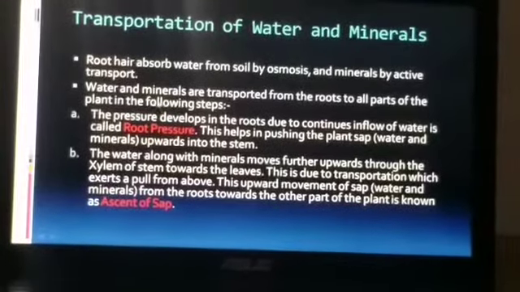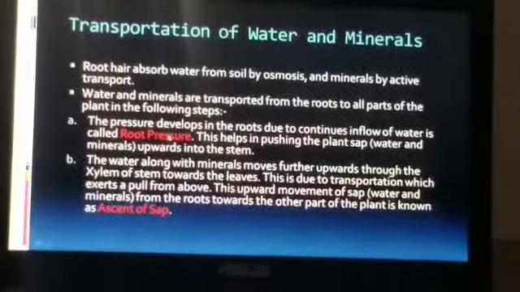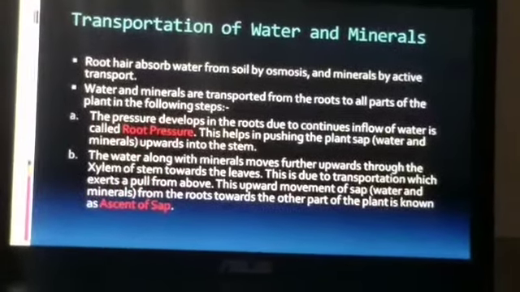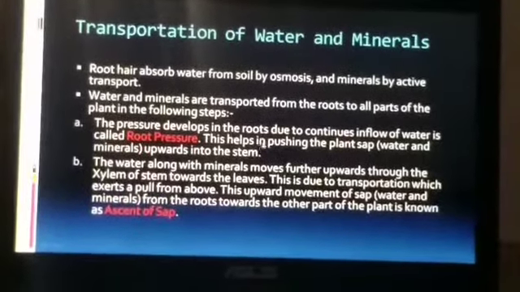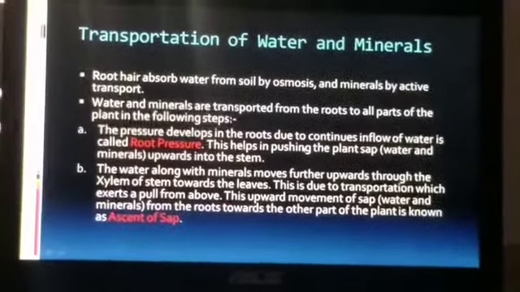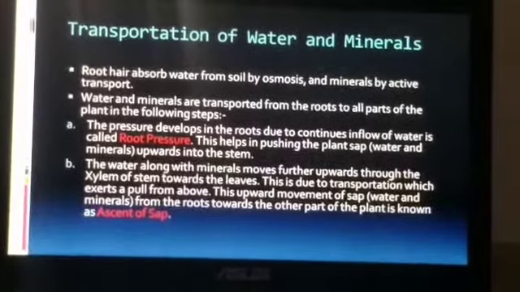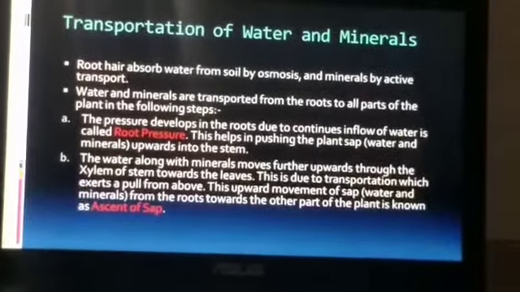The first step is root pressure. What is root pressure? The pressure that develops in the roots due to continuous inflow of water is called root pressure.